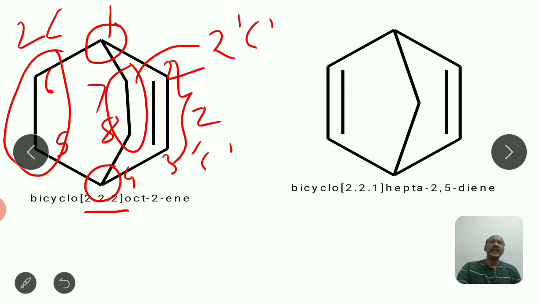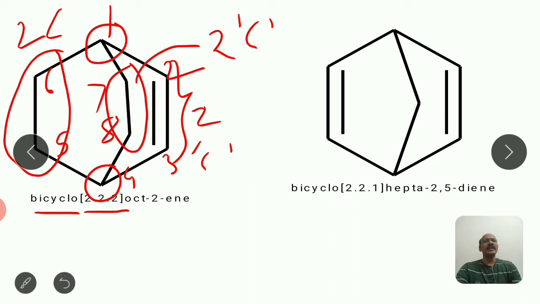So the parent alkane is octane. So here as a double bond you have to write it as octene, and the position for the double bond is 2, and the name will start as bicyclo. So its name will be bicyclo 2.2.2 oct-2-ene.